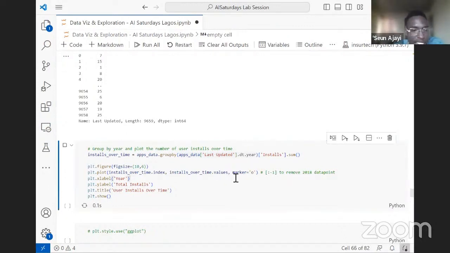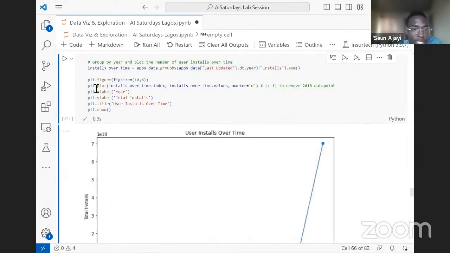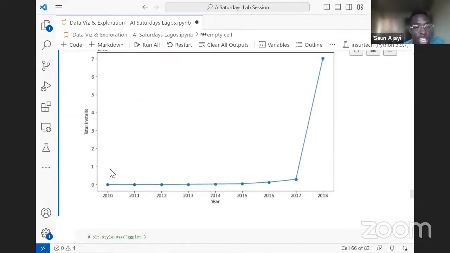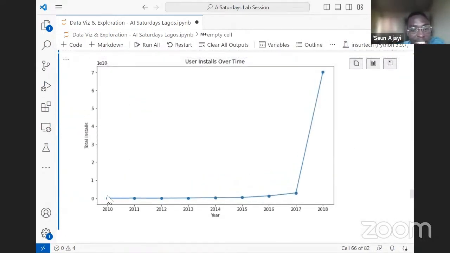So let's plot this and let's see what it looks like. What we are doing here is a line plot, and when we are doing a line plot in Matplotlib, you just use the plot method and you have this. So you can see that Google Play Store had quite low installations until 2017 and 2018, where they had a very high number, about 70 billion. This is 7 times 10 raised to the power 10, about 70 billion installations in just 2018.